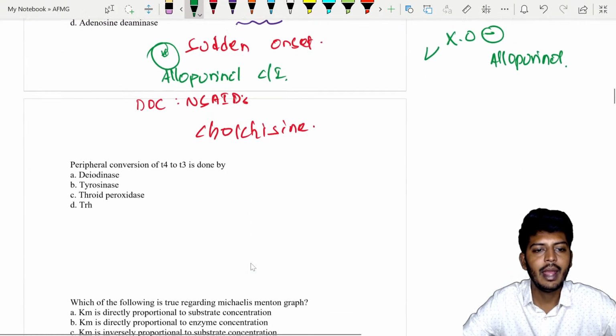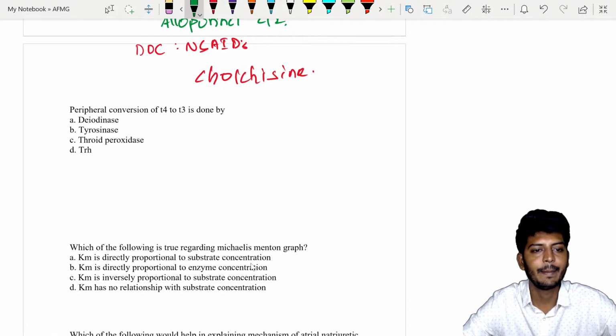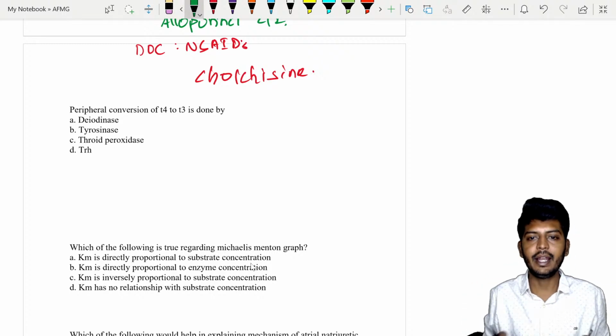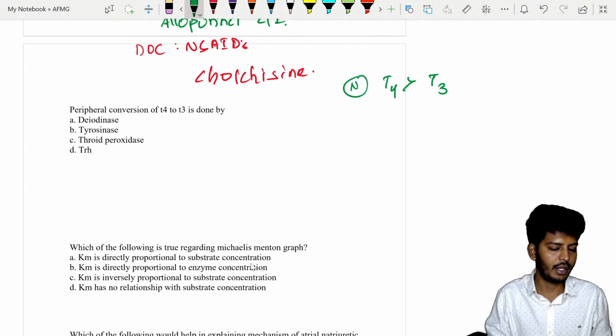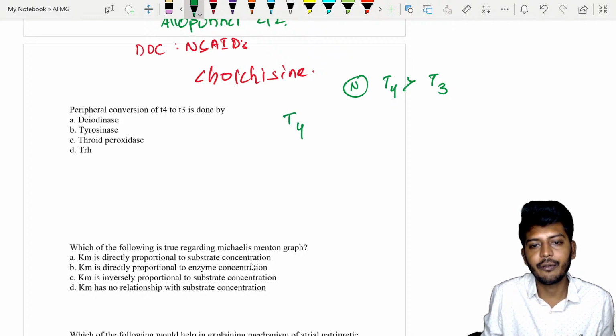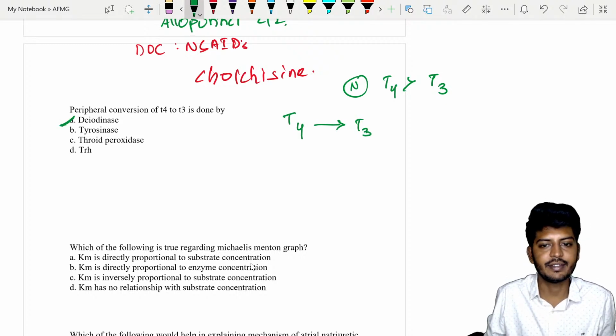Let's go to the next question. Peripheral conversion of T4 to T3 is done by? In the blood, physiologically, T4 is more than T3, all of us know that. Now, in the blood, T4 will get converted into T3 with the help of an enzyme called deiodinase.